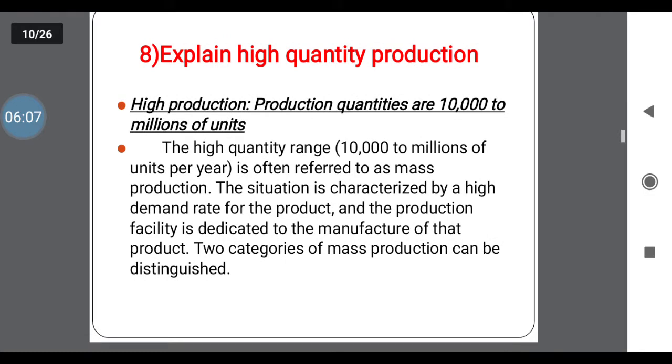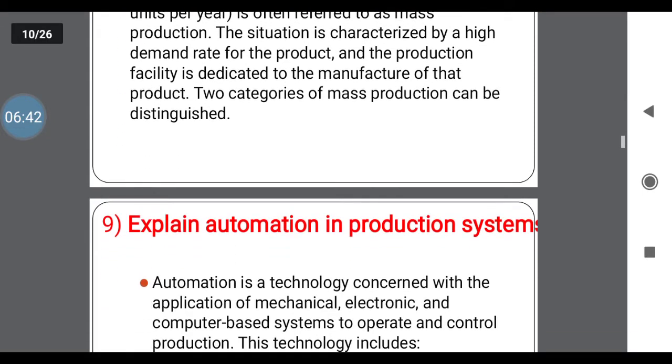Next question, explain the high quantity production. Here high quantity production means the products are high, that is minimum 10,000, maximum millions or more. This type of production is mainly used for simple products, depending on the demand rate of the product. These two categories, mass production and stage production, are with respect to the type of production you are using. There are three types of production, that is minimum, low and high production.